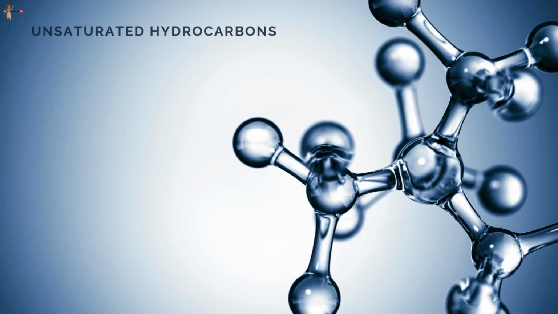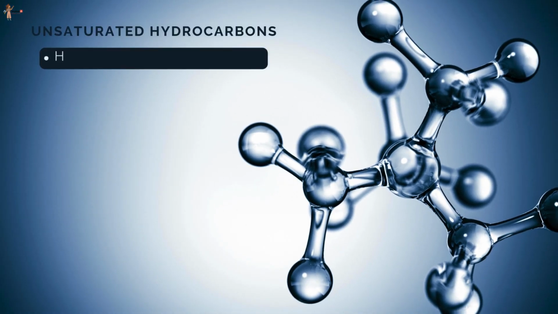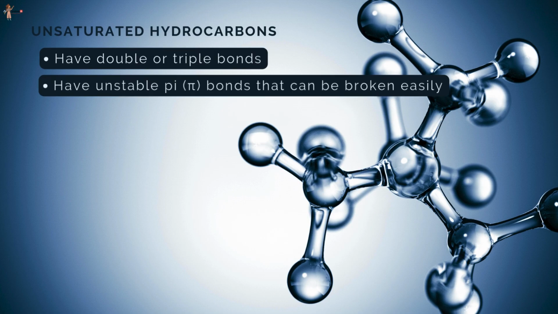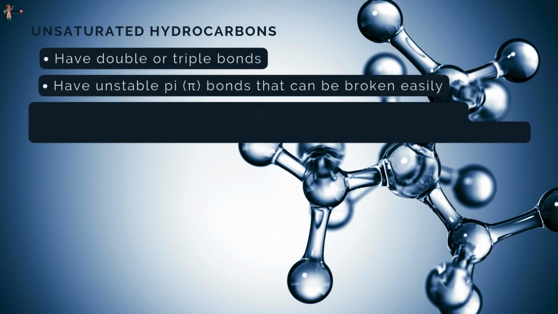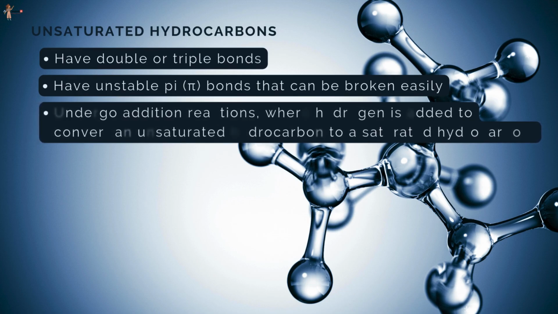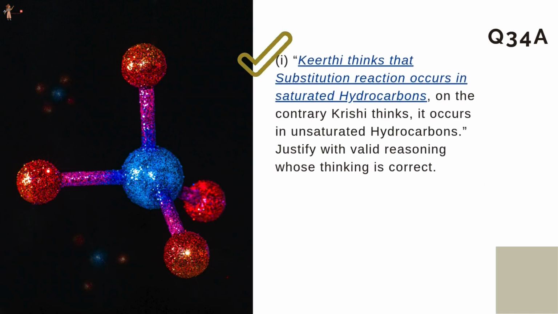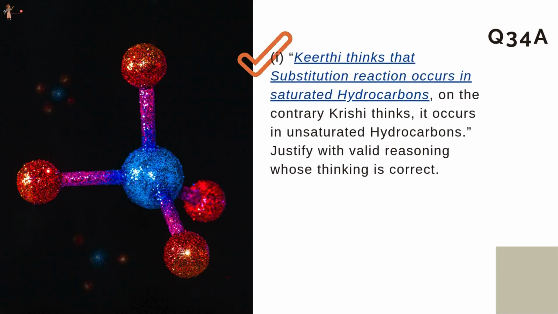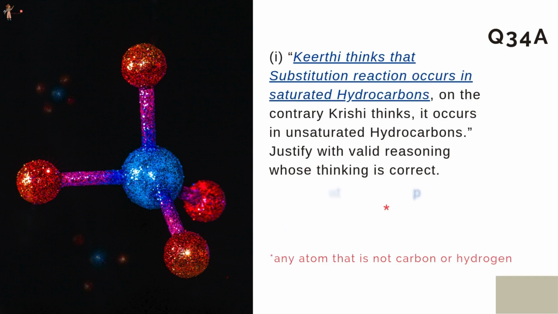On the other hand, unsaturated hydrocarbons have double or triple bonds, where two or three bonds are attached to the same atom. They have unstable pi bonds that can be broken easily. So they undergo addition reactions, where hydrogen is added to convert an unsaturated hydrocarbon to a saturated hydrocarbon. Thus, Keerthi's thinking is correct as substitution reaction occurs in saturated hydrocarbons.